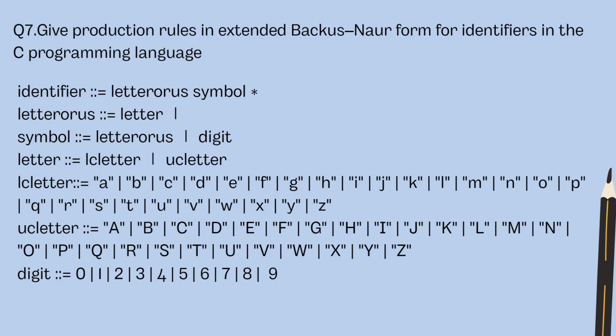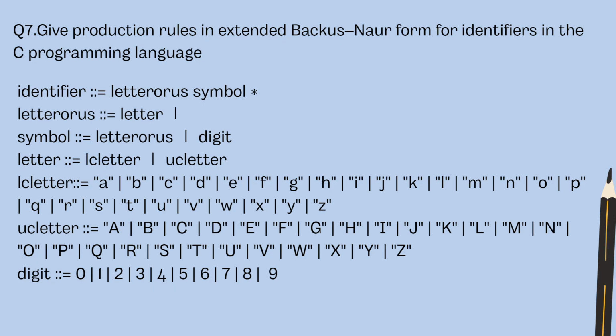Next question we have question 7. Give the production rule in extended Backus-Naur form for identifiers in the C programming language. It can be given as identifier ::= letter symbol*, with a repetition operator. Then symbol is given as letter | digit.